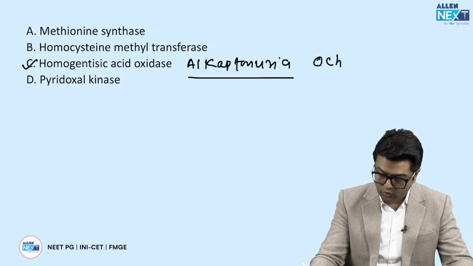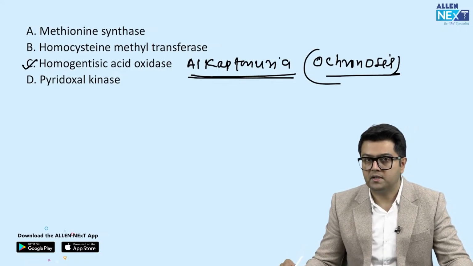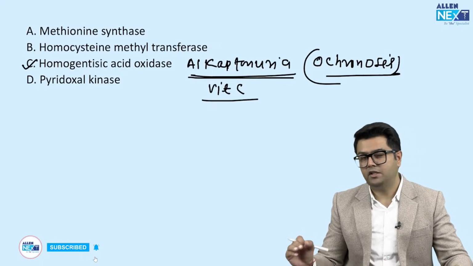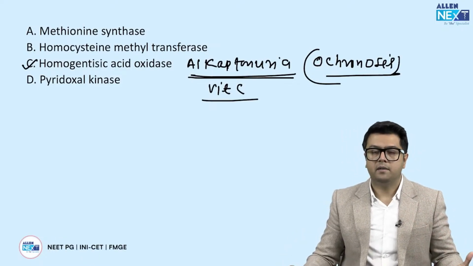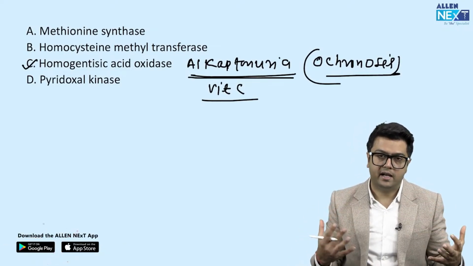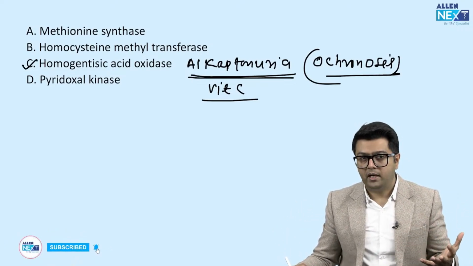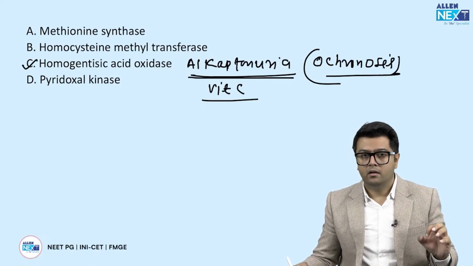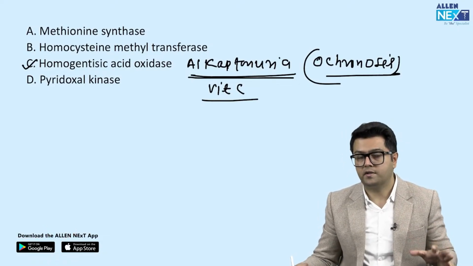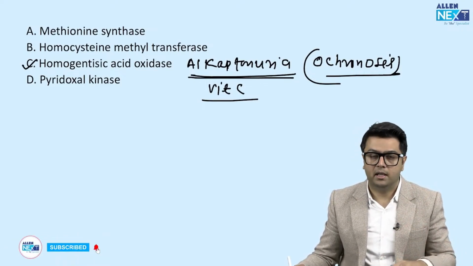And guys, it is also called ochronosis. Okay, ochronosis is the other name. Name of enzyme is homogentisic acid oxidase. Fine. And guys, in the management, we can give vitamin C. Clinical features are mostly related to the bones. Apart from these skin features, like the darkening of the sclera or the palms or periurethral area, the patient can present with severe back pain. Guys, why? Because this disease also causes accumulation of homogentisic acid in the joints. Fine. So it can affect bigger joints like the spine, knee, or hip.